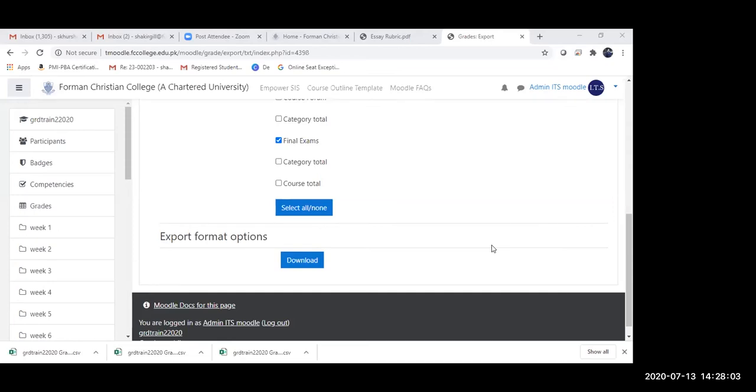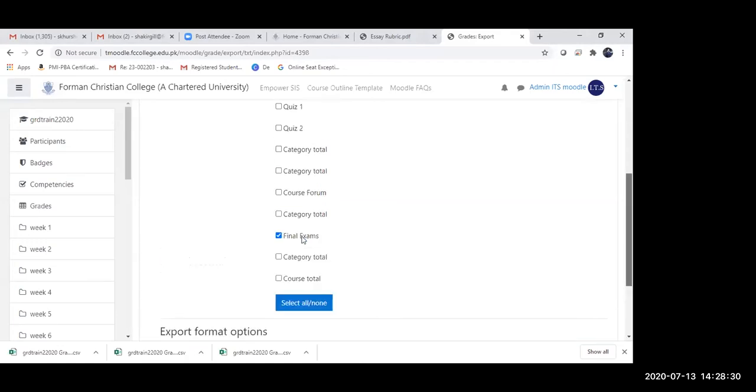So let's say out of 100, Shakir Gill got 80, Suleiman Khairullah got 90, and Raheel got 95. So these are the scores. So I'm simply going to save this file, and then upload it into Moodle. So I'm going to click on import.